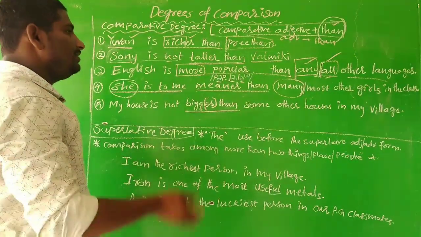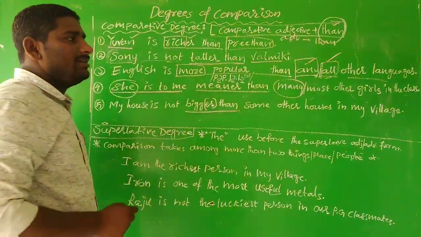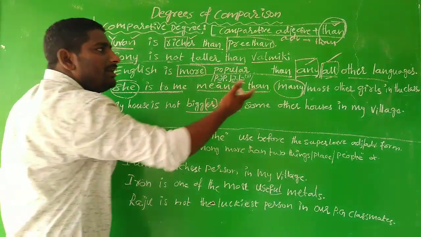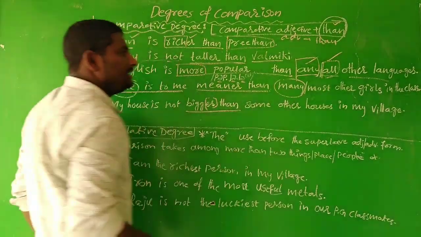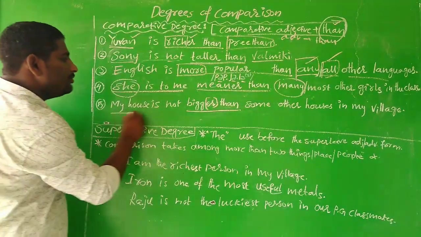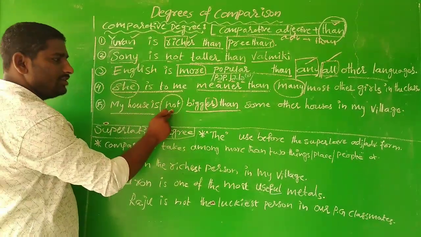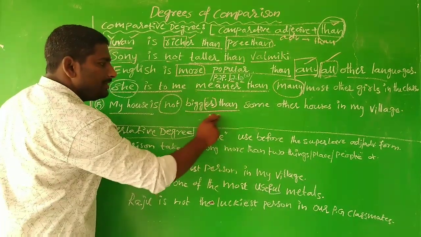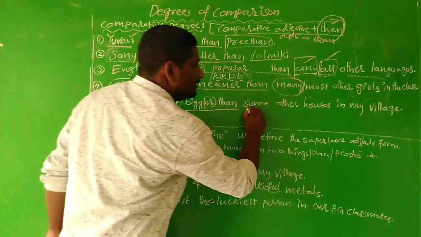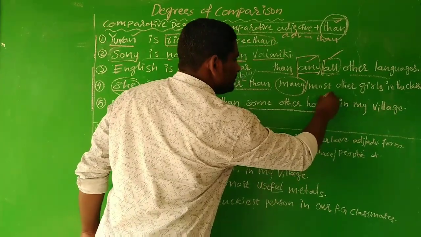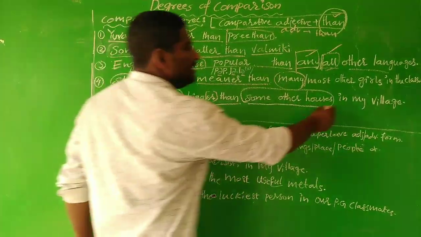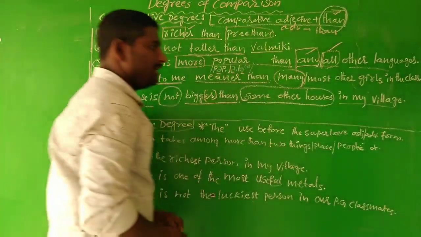It is okay. So this is another way of comparison, another level of comparison. This is called one more degree. And my house is not bigger than some other houses in my village.